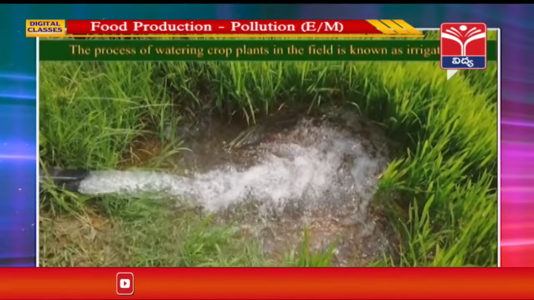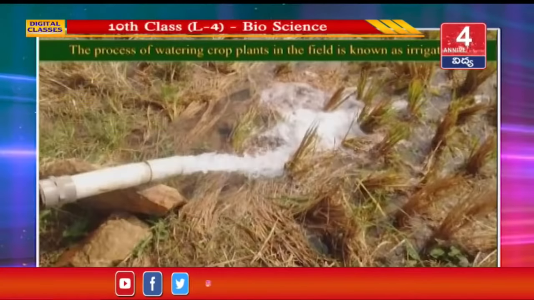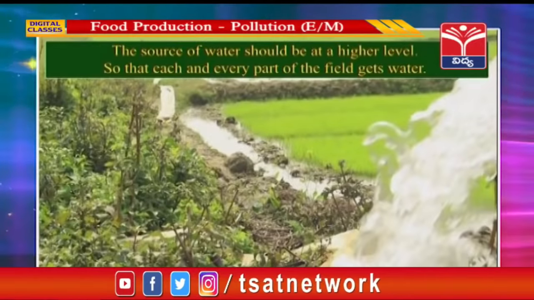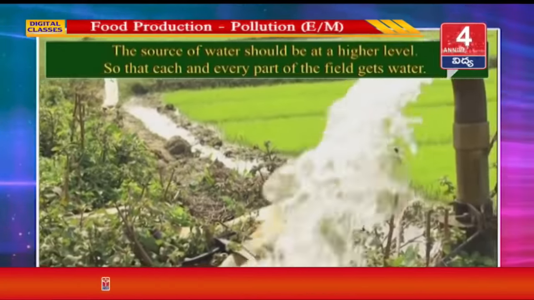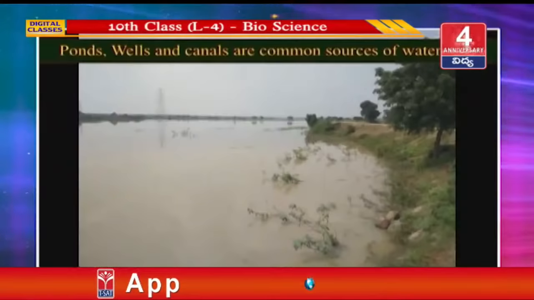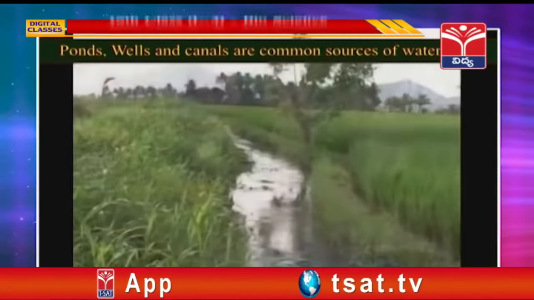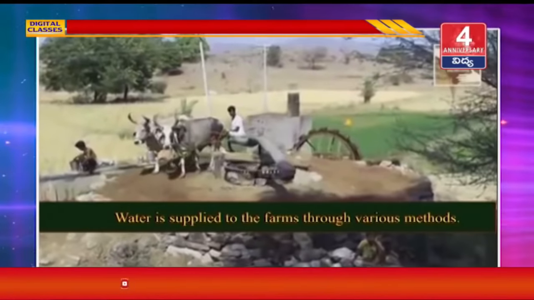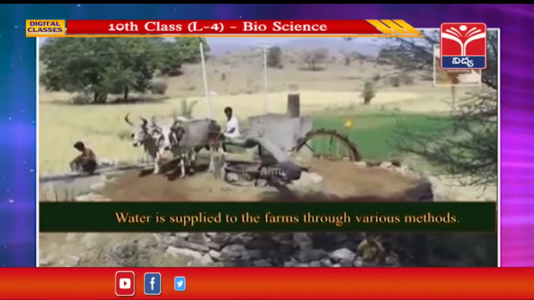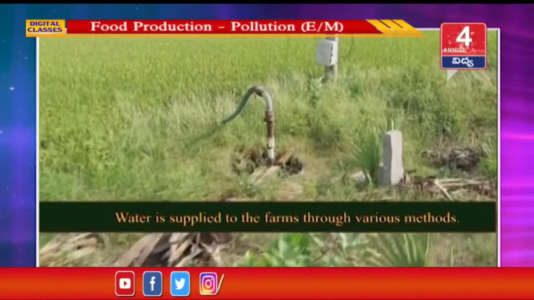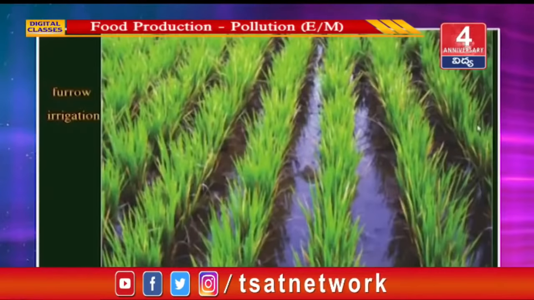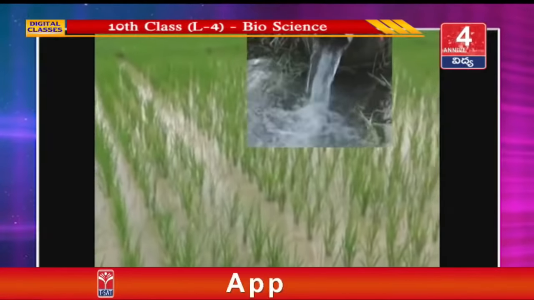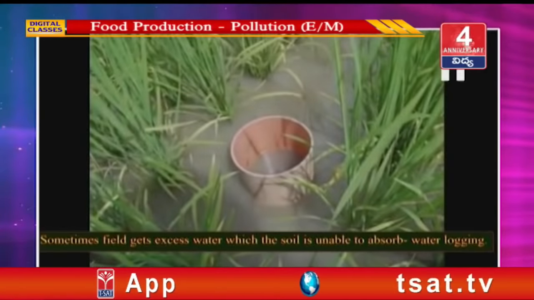The process of watering crop plants in the field is known as irrigation. The source of water should be at a higher level so that each and every part of the field gets water. Ponds, wells and canals are common sources of water. Water is supplied to the farms through various methods. See here, this is furrow irrigation, this is basin irrigation.